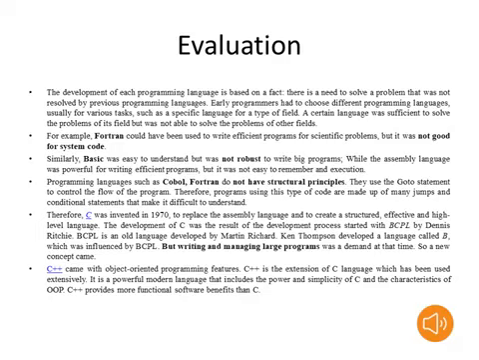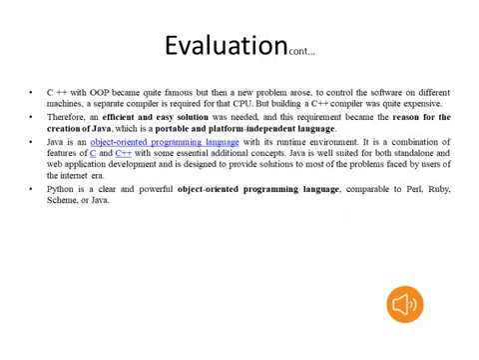The main advantage of C++ is that it came with object-oriented programming. All the features of object-oriented programming are available in C++. It is a powerful modern language that includes the power and simplicity of the C programming language. The characteristics of OOPS are very powerful. C++ provides more functional software benefits than C. That's why we will move to C++. Next, C++ also has some disadvantages, so we will move to the Java and Python programming languages.